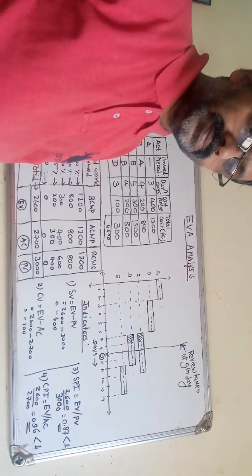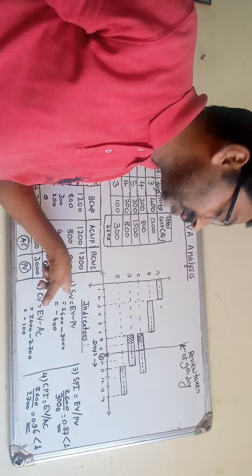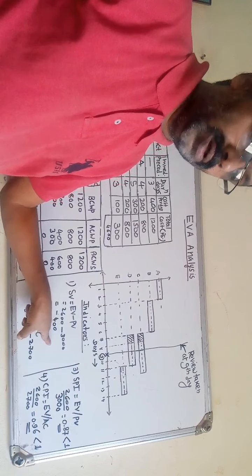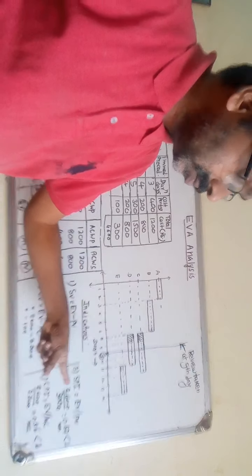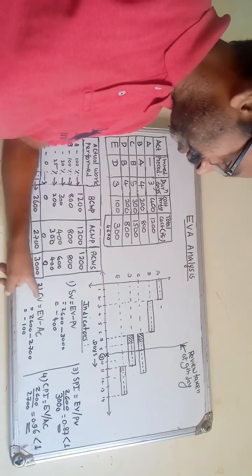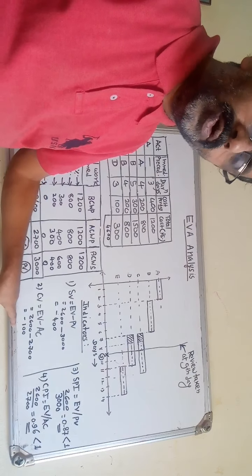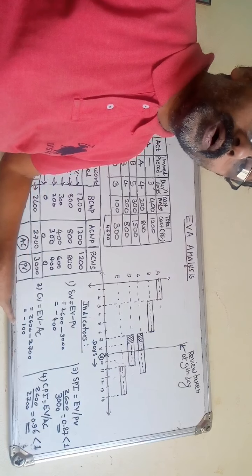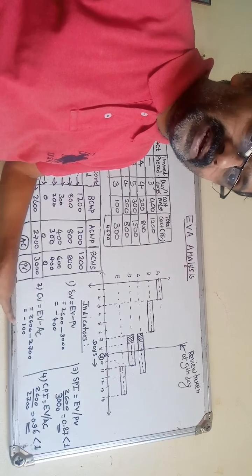The cost variance is also negative, which means the project is over budget. How much percent over budget, we will see by the next indicator. So by these two indicators we come to know that the project is behind schedule and also over budget.